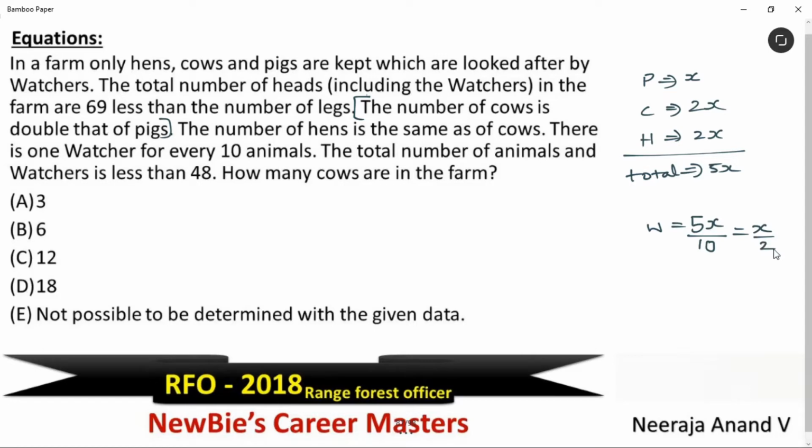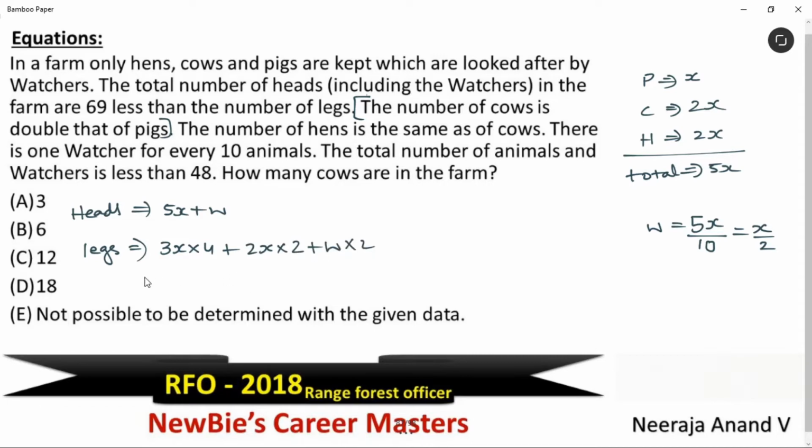Okay, we'll continue now. Total number of heads in the farm are 69 less than the number of legs. Let's take the heads first. Heads means total number of animals plus total number of watchers. That's it. Then, what about legs? See, pigs and cows have 4 legs. Total 3x are there into 4. Plus hens have 2 legs, 2x into 2, and watchers, simple human being, so 2 legs.